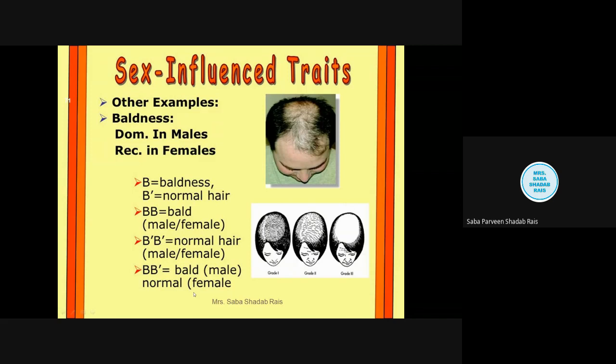Is that clear? So this is all about sex influence. Another example is horns in sheep and spotting in cattle. These are also sex influenced. In the case of sheep, development of horns is dominant in the male and recessive in the female. So here we end with the chromosomal mechanism in detail. We have learned the unit. If you have any doubt, you can ask me.